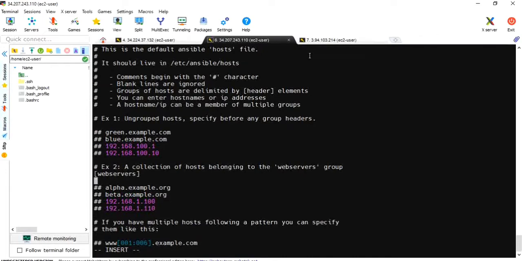We can also give the private IP because all these 3 servers are under the same VPC, right? Server 3 IP address, 3.94.103.214. Okay, let me verify again. 3.94.103.214. Escape, shift colon wq.